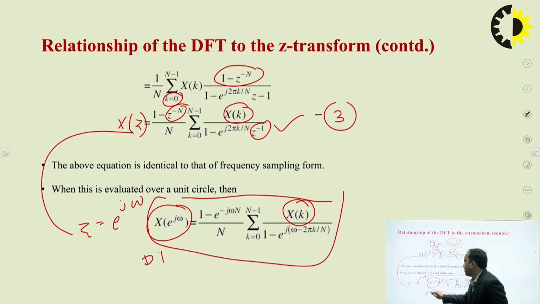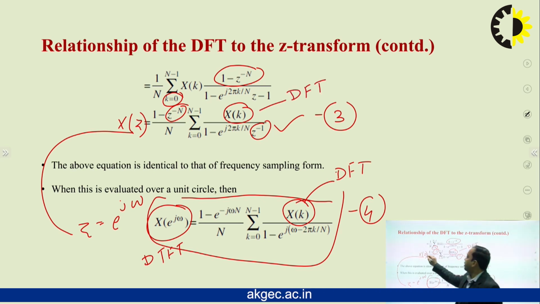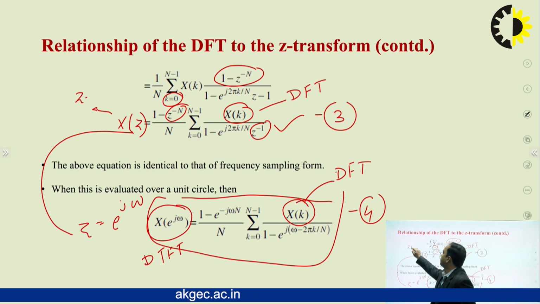This is nothing but DTFT, and this is nothing but DFT. So this was equation number 4. Equation number 3 gives you the relationship between the discrete Fourier transform and Z transform.